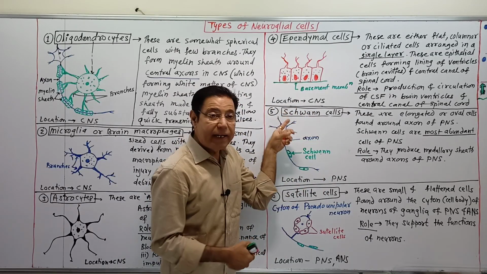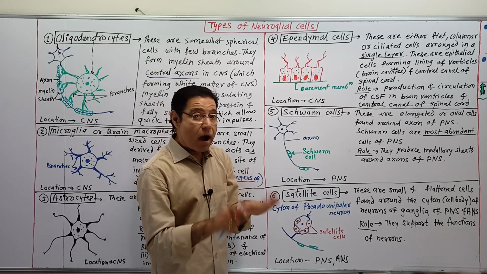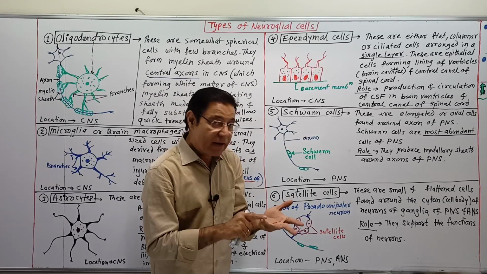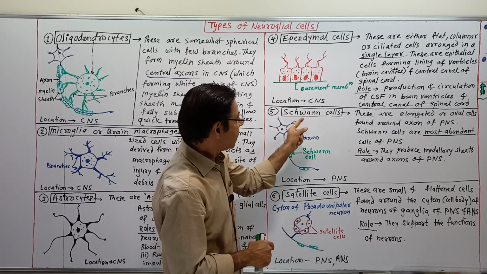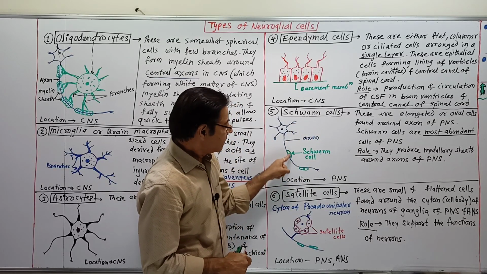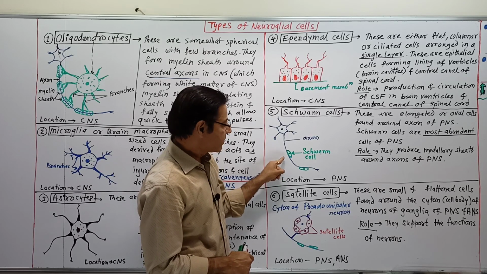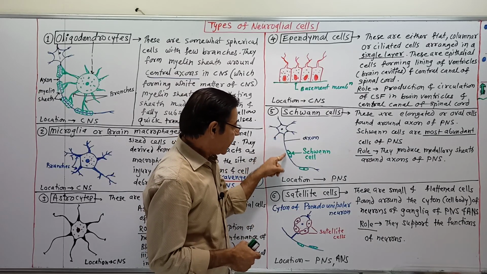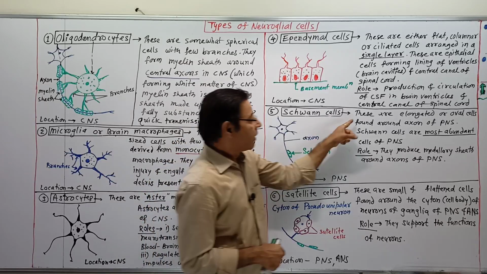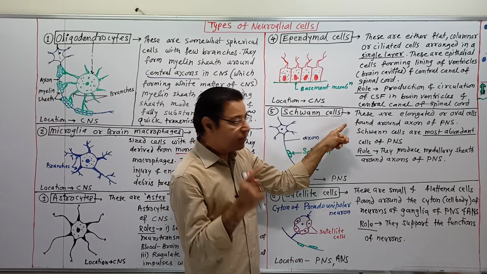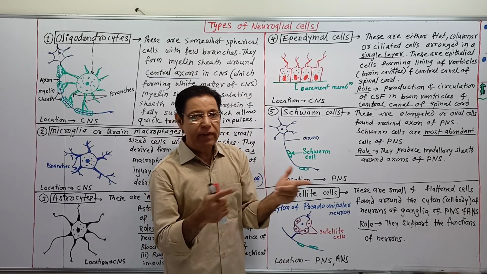Then the remaining two neuroglial cells, Schwann cells and satellite cells, are located in the peripheral nervous system and not in the central nervous system. Here, Schwann cells are flat, somewhat oval or elongated cells located on either side of the axon. These are elongated or oval or sometimes flat cells found around the axon of the PNS, peripheral nervous system.